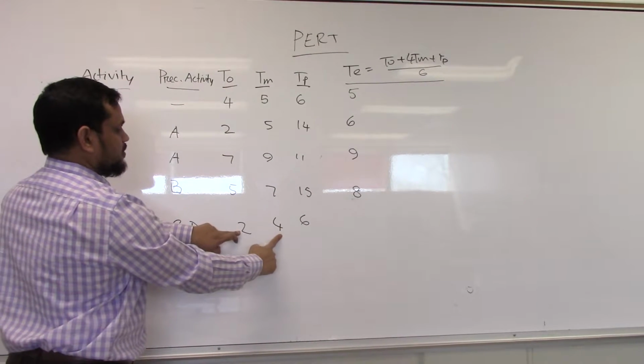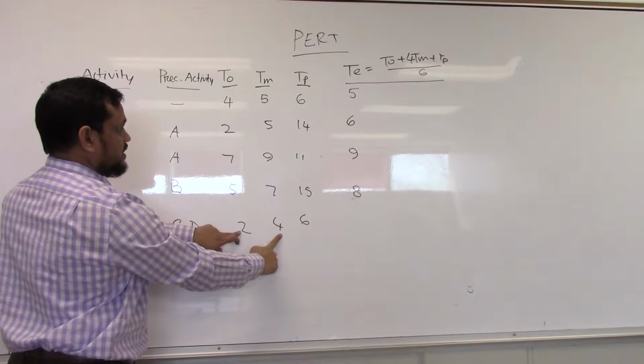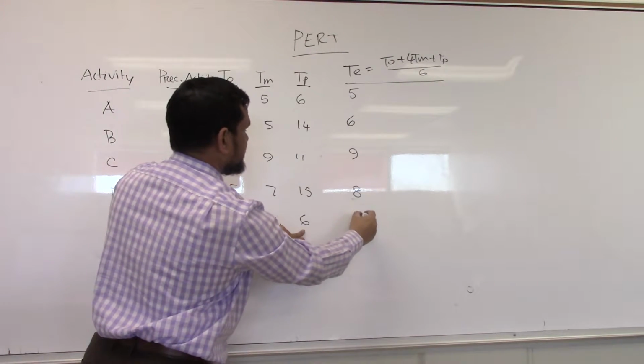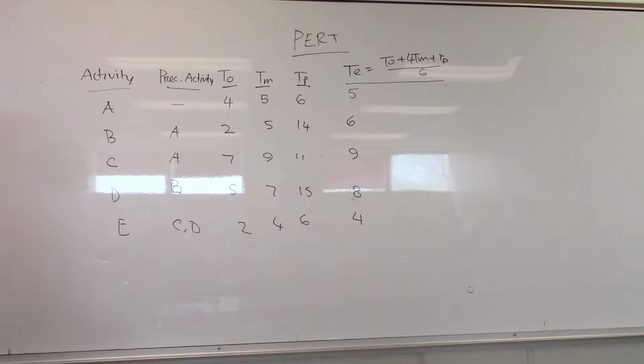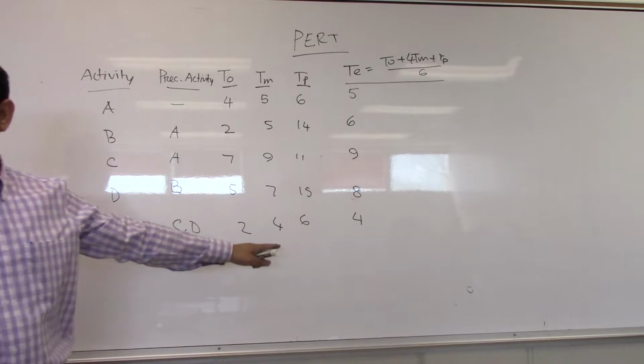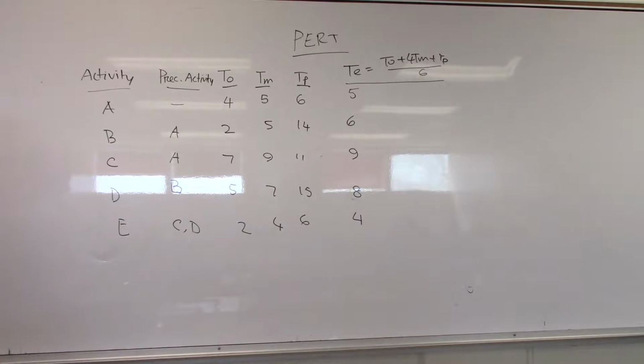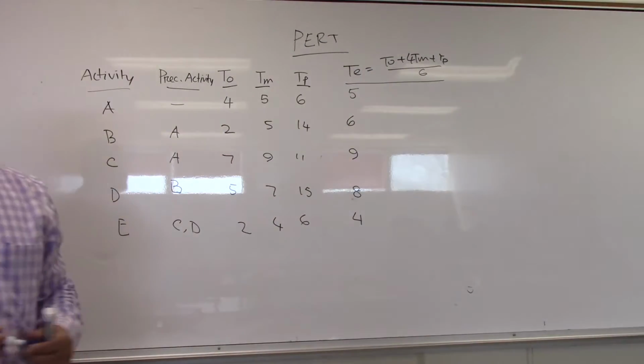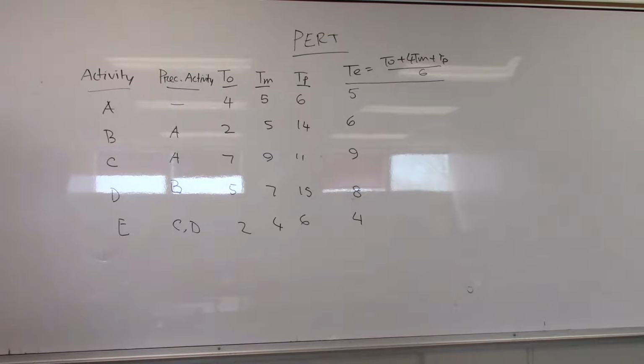2, 16, 18, 24, divide by 4 is 6. So that is divide by 6, you get 4. Never mind, I already did it. Okay, next. So that is my expected duration. It is no longer a fixed value. We have to find it from this equation. Next step, draw the node diagram.